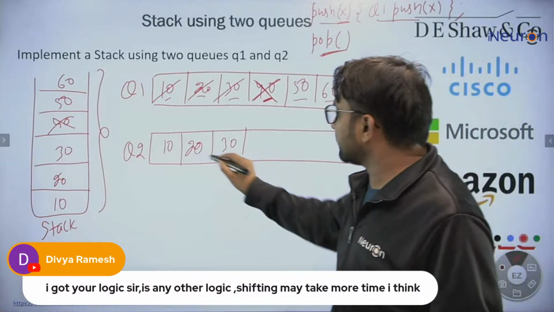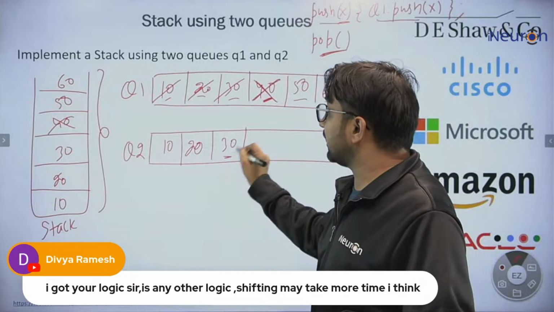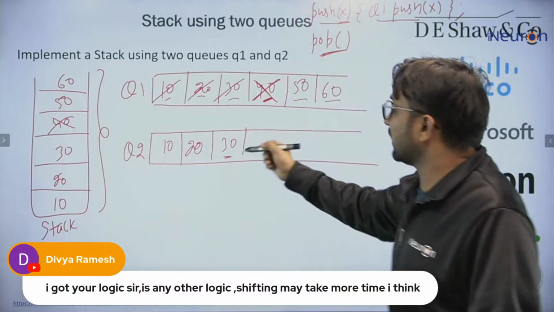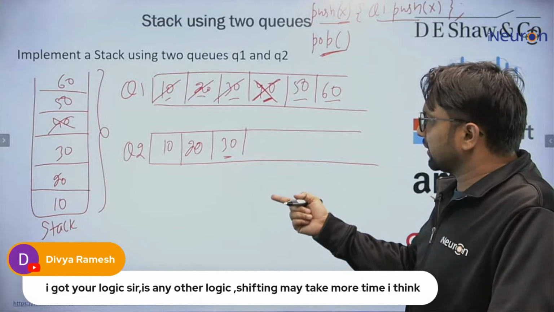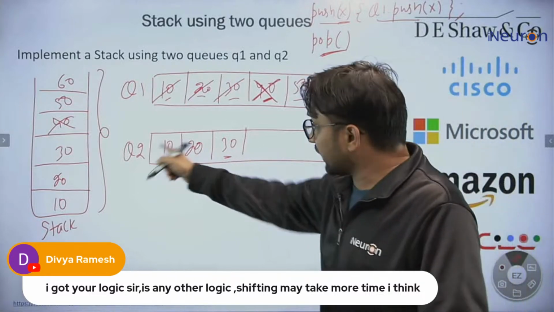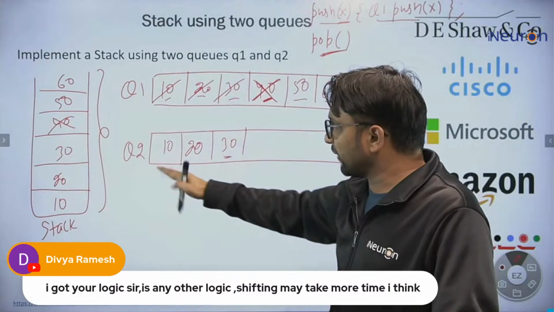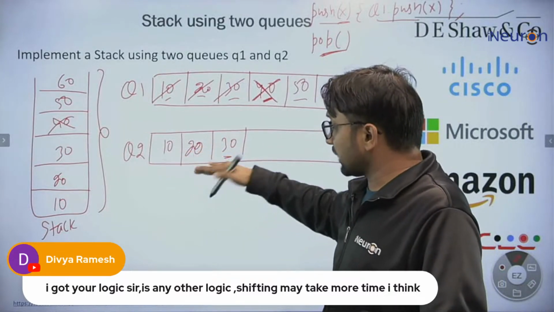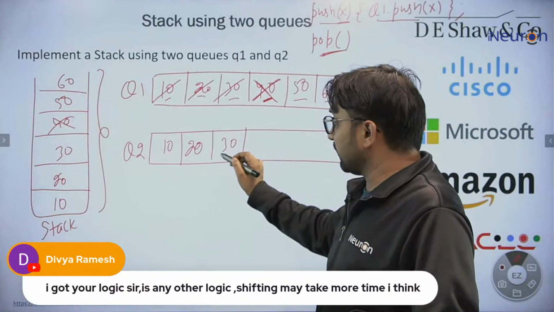But at the top of Q2, we have 30. We don't have 60. So this is one problem that can come here: Q2 is not empty. One thing, Q2 we can rectify it, but okay, fine. Q2 is not empty, so because Q2 is not empty, we are taking the element from here.